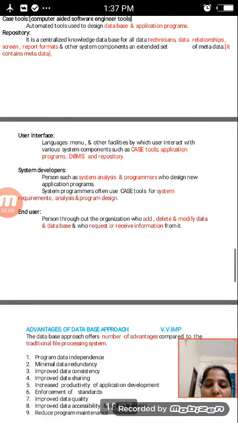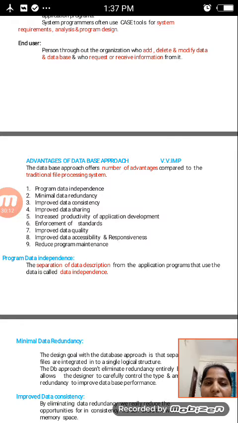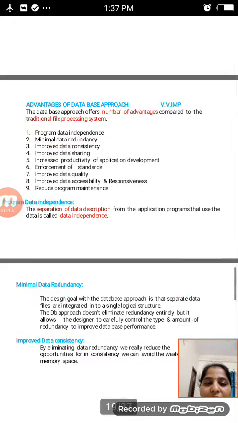After that I am going to discuss the advantages of the database approach.